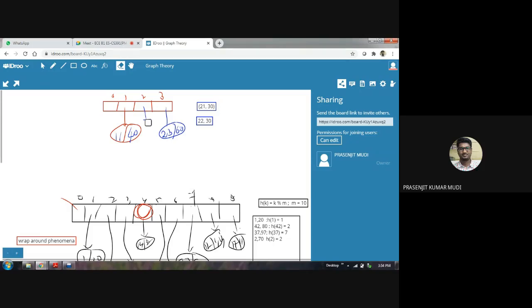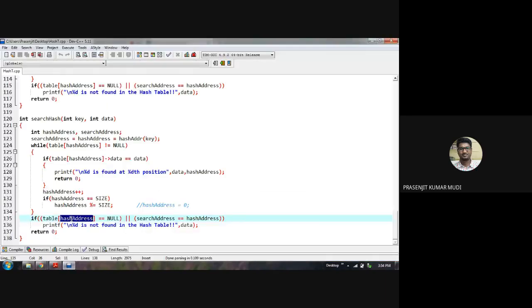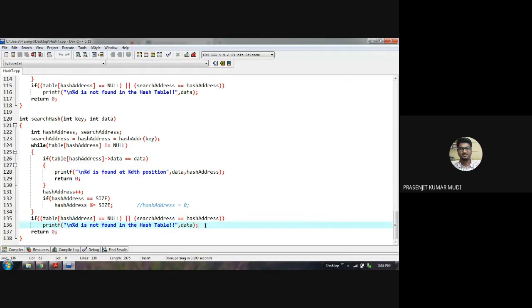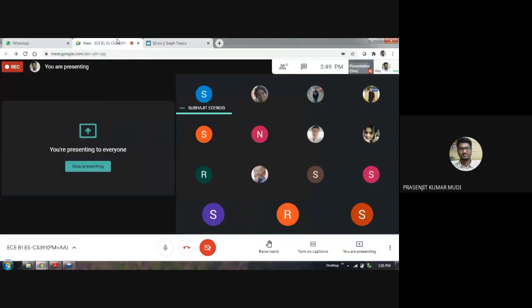For 22,30, here it is null. Coming to the if condition, is table hash address equal to null? Yes, table 2 is null. So that means data not found in the hash table. Anything else? Anyone?